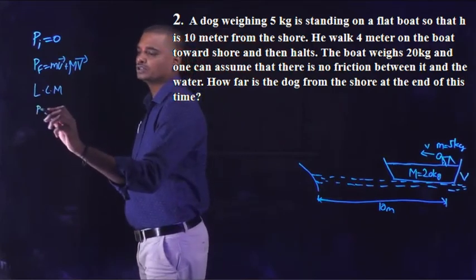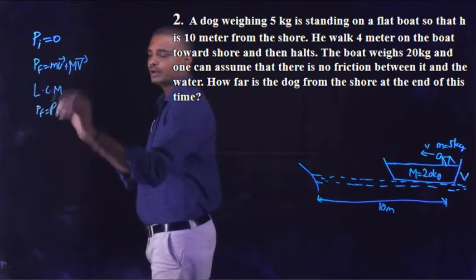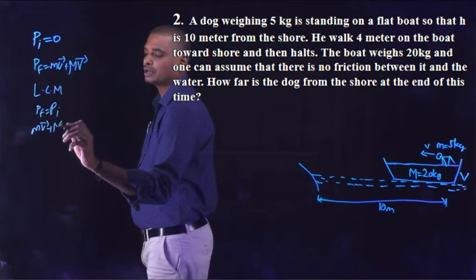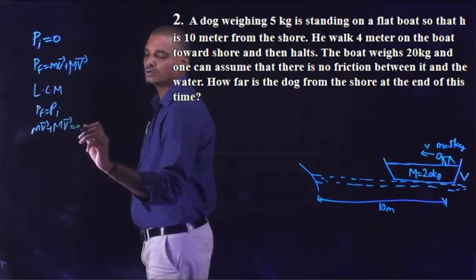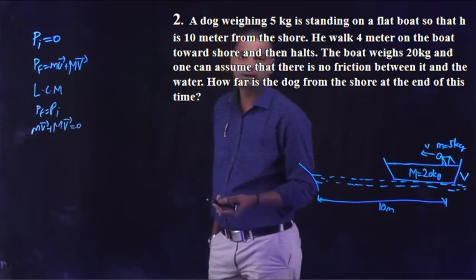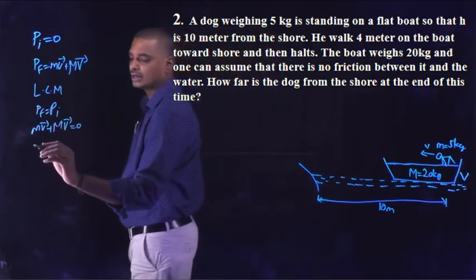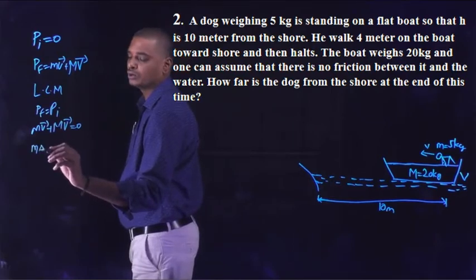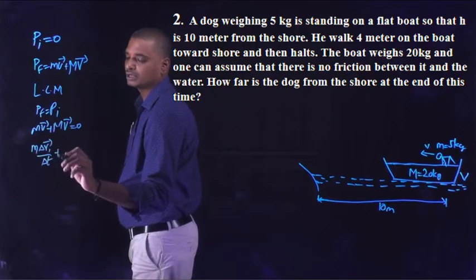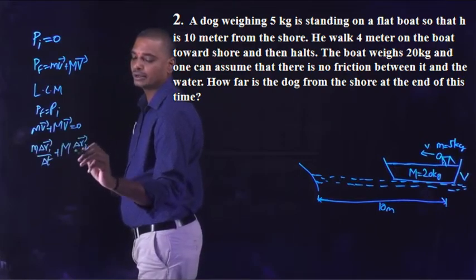So P final should be equal to P initial. P final means M into V bar plus capital M into capital V bar is equal to 0. Here V is nothing but a rate of displacement. V is the velocity, so that is the rate of displacement. So we can write it as M into delta R1 bar by delta T plus capital M into delta R2 bar by delta T